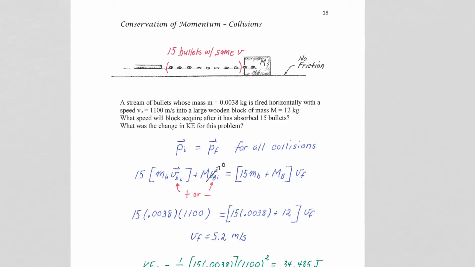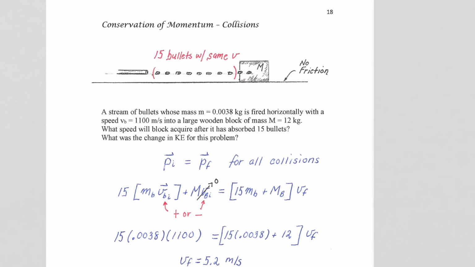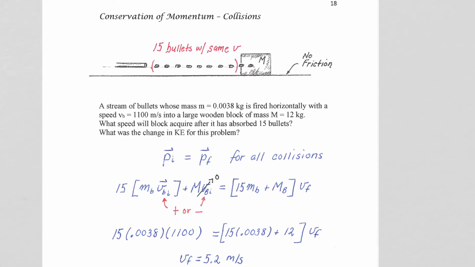In this lesson, we're going to be looking at an example of conservation of momentum involving collisions, where we're going to be looking at a stream of particles, in this case, bullets, pinging into a target. So it's like a machine gun firing bullets, so many bullets per second hitting a target. And we're going to be looking at what happens to the change in momentum of the system, as well as the kinetic energy change in the system, and talking about bullets and what it is that bullets do.